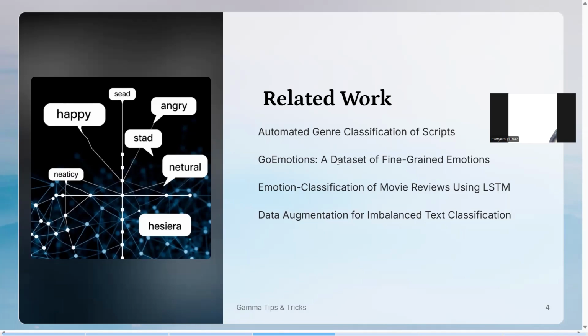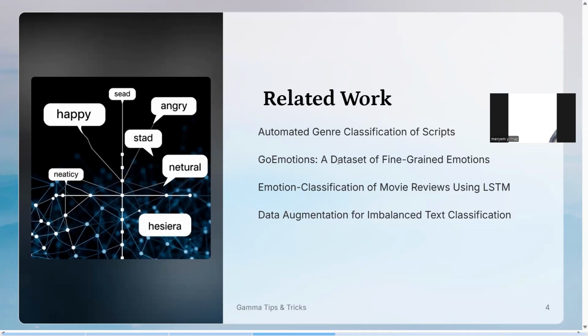Tang et al. 2015 used LSTM networks to classify emotions in IMDb movie reviews, achieving 97% accuracy. Their LSTM approach, which outperformed other models by 30-40% for longer text, inspired our MATLAB work.